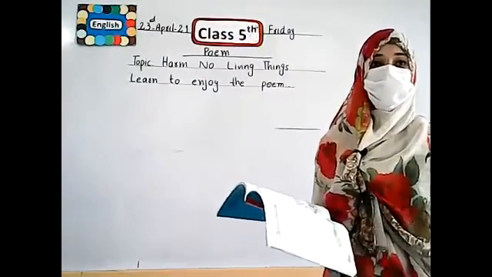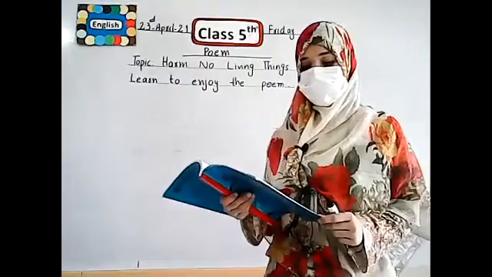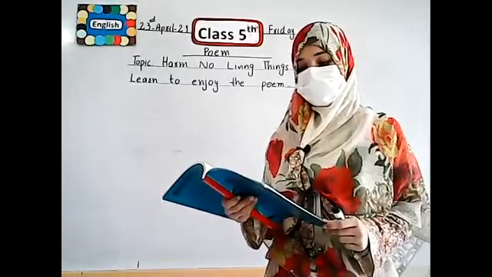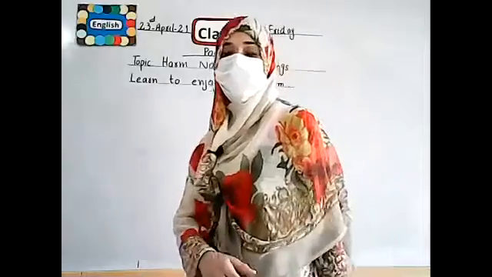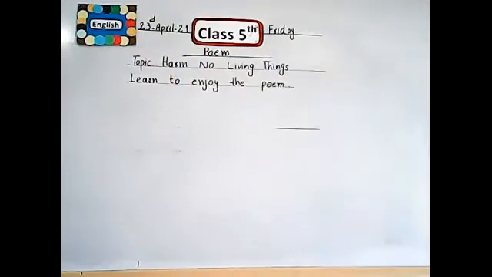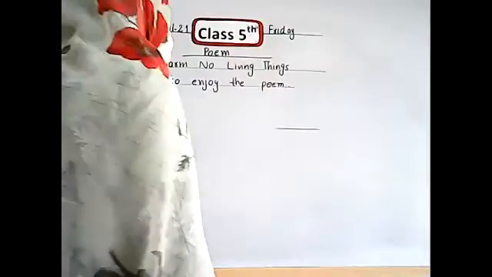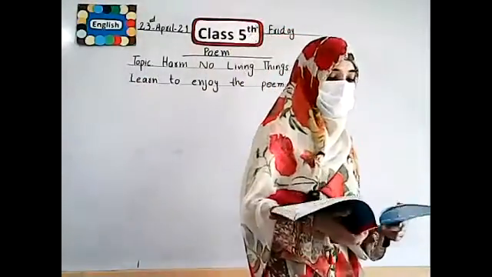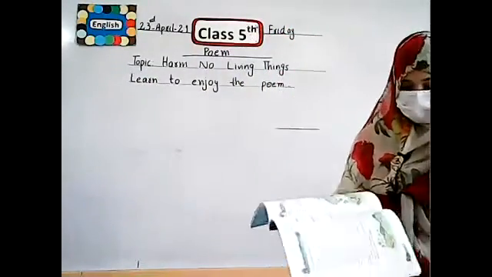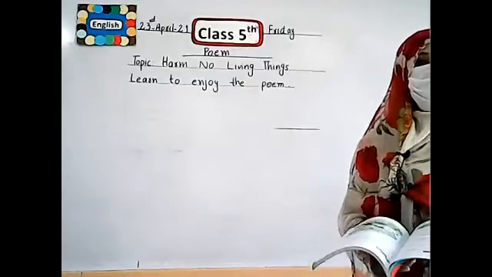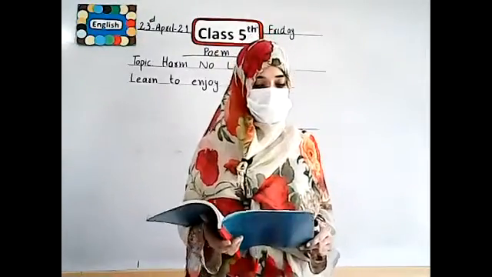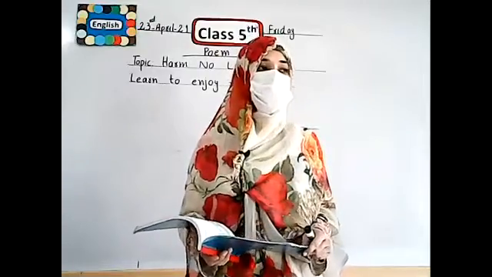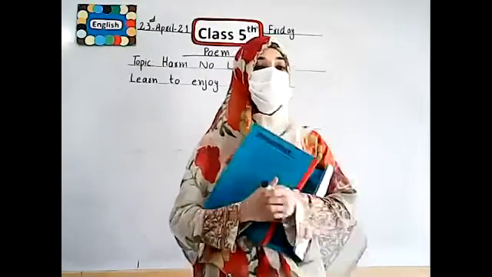Our first question of the work page is: the poet mentions 3 kinds of creatures in the animal kingdom. These are... In this poem, the poet asks about 3 kinds of creatures, 3 living things that have been found in this universe. Now the poet wants the names of these creatures that we have been learning in this poem. Now I write the answer of this question. You can write this answer in your books.